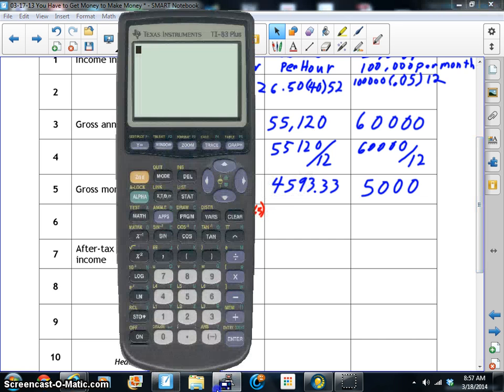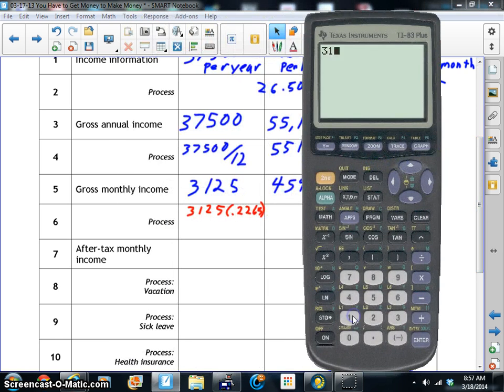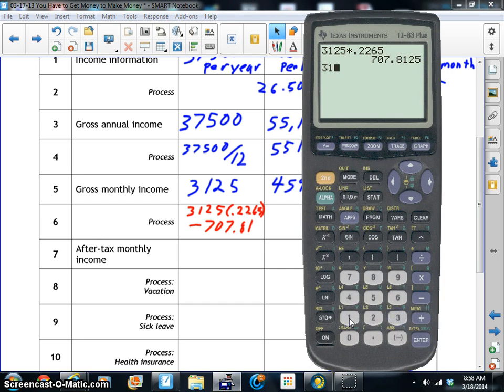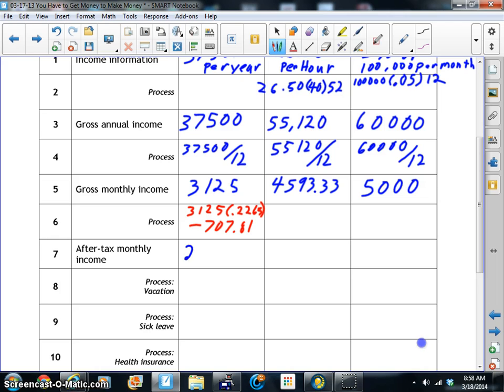Now, just getting this real quick. 3,125 times 0.2265, and that comes out to 707.81. So my deduction, the stuff I'm going to be subtracting, is 707.81. And we can do that: 3,125 minus 707.81, and this is what we get: 2,417.19. And we can do that with the rest of these too.